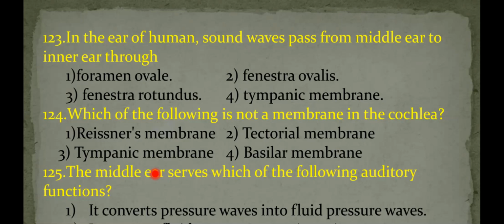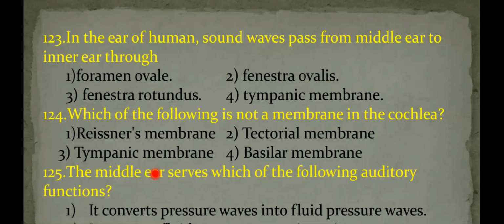Next, question number 124. Which of the following is not a membrane in the cochlea? Reissner's membrane, tectorial membrane, tympanic membrane, basilar membrane. What is Reissner's membrane? The membrane which separates scala vestibuli and scala media is called Reissner's membrane. Right, it is a part of the cochlea.